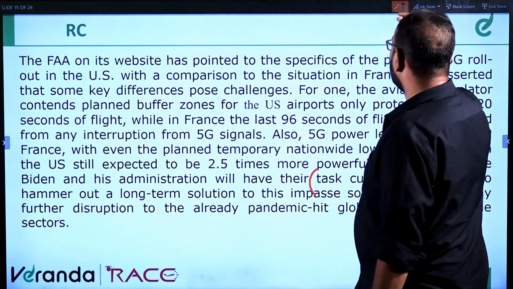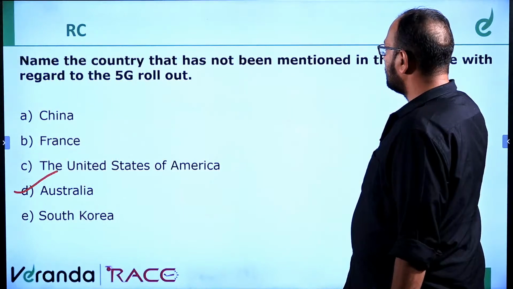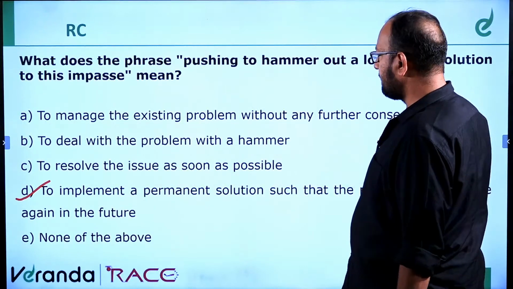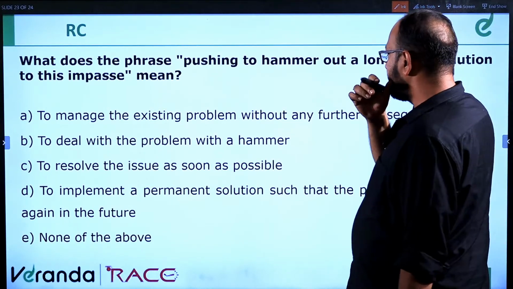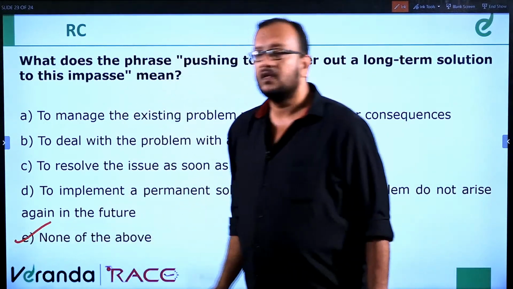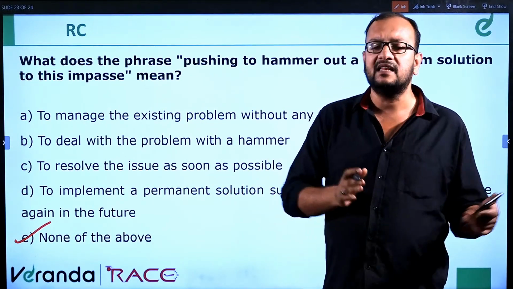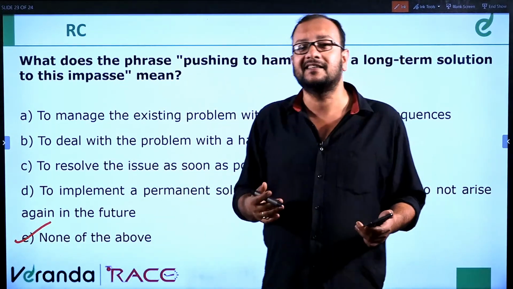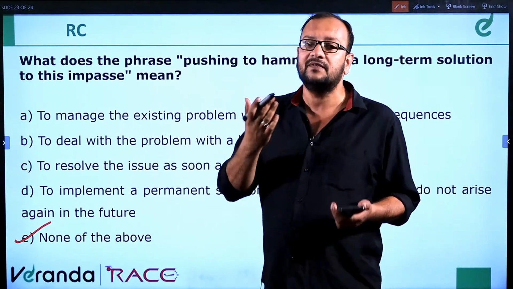To avoid further disruption, let's go to the question again. It will be none of the above. Pushing to hammer out a long-term solution means to execute the plan so that no disruptions come again. So none of these will be the answer. Because I assumed an answer, it's a learning. You never decide your own answer. The answer will be given in the passage. So it's good that we checked.